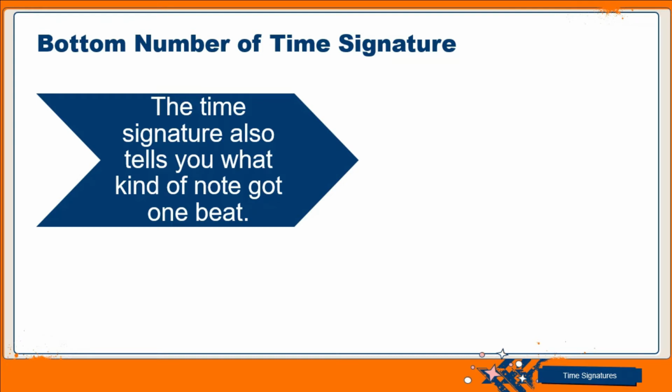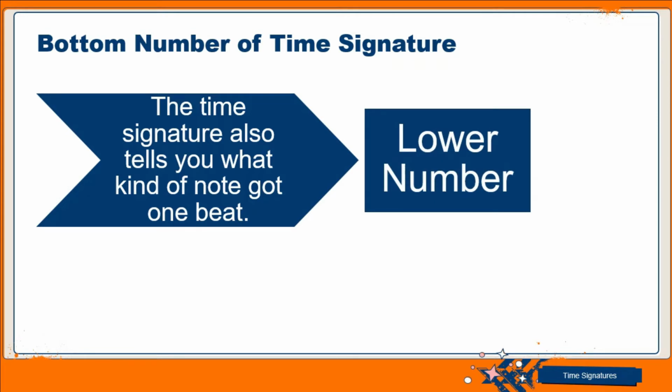Because if we don't know the note that is going to get 1 beat, then we have not actually known the time signature, because it's the note that is going to get 1 beat that will help us to master the time signature. So the bottom number now tells you what type of note.